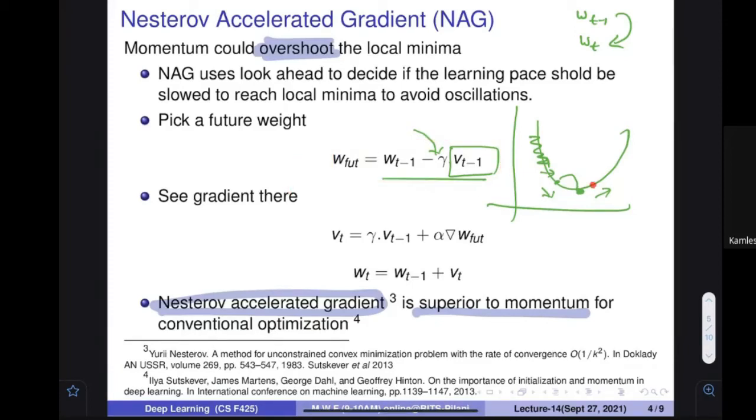At this particular place you see what my gradient is, and then using the same kind of mechanism that we were using earlier, gamma times the current momentum kind of thing is also there, but I am going to use the gradient at the future point, and this is going to give you how much you should improve. And now you are going to update this with your new velocity value, that is, how much you should update once again. So what is the importance of this? If you are here, whether you are updating with this value or this value, it is not going to be much of an issue.